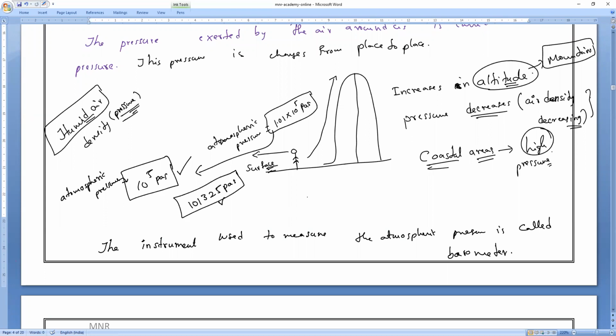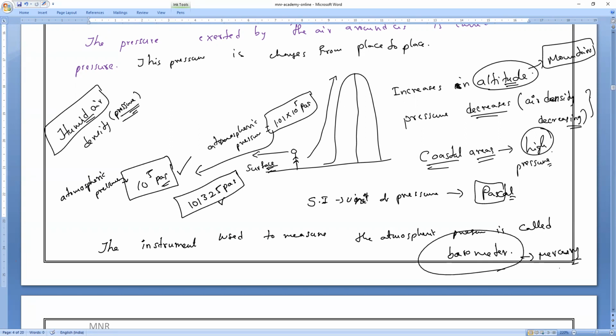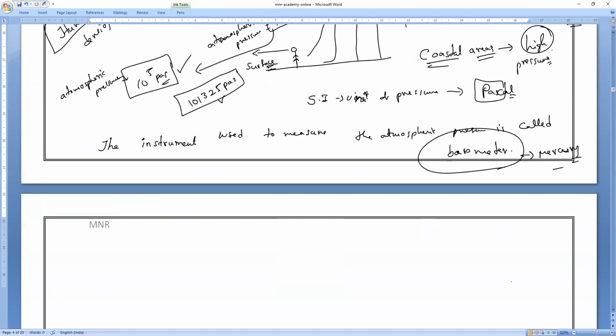And what is the SI unit of pressure? Mr. Sanjay, Lingesh, SI unit of pressure. Pascal. The SI unit of pressure is Pascal. So what is one atmospheric pressure? 101325, roughly 10 power 5 pascals. Yes, Sanjay, a barometer is made up of mercury. Please, all of you remember, that is called a mercury barometer. Is it clear, everybody? That is what you have to remember. Any doubt, all of you?